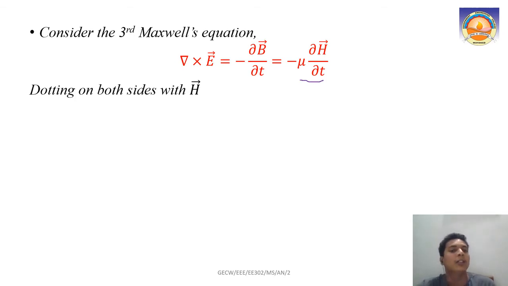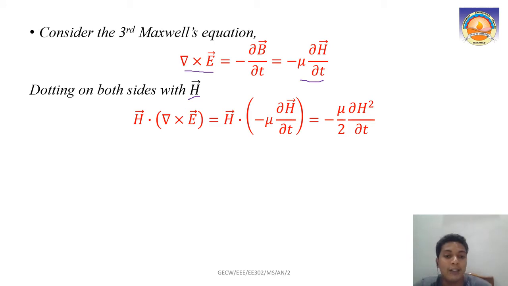This much we know. Last time we were dotting with the electric field, so in the curl equation of the electric field, we will dot with the magnetic field intensity H. Then it becomes H dot (del cross E) equals, again dotting the right hand side with H, H dot (minus μ ∂H/∂t). Mu is a constant, and H you can take inside. Then you will get minus μ/2 ∂H²/∂t.